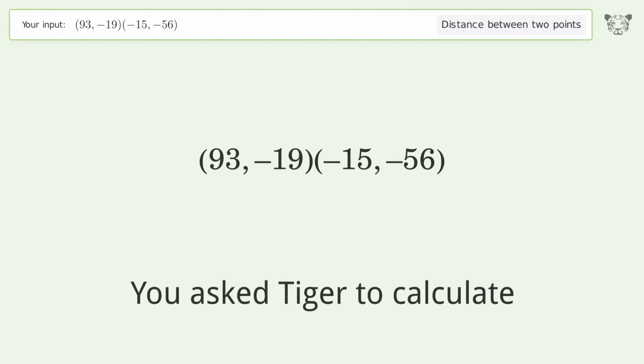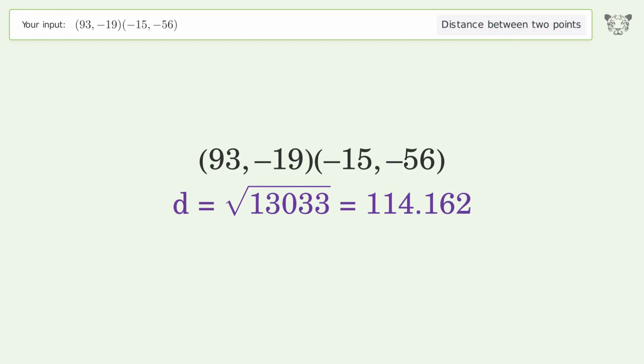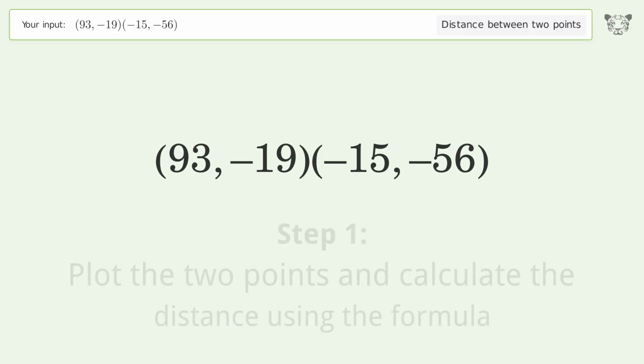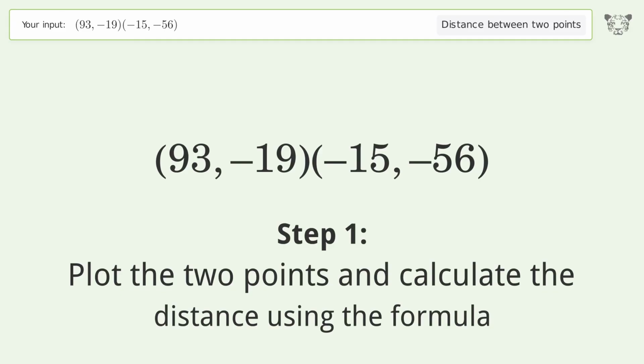You ask Tiger to calculate. This deals with the distance between 2 points. The distance between the 2 points is the square root of 13,033, or 114.162. Let's solve it step by step. Plot the 2 points and calculate the distance using the formula.